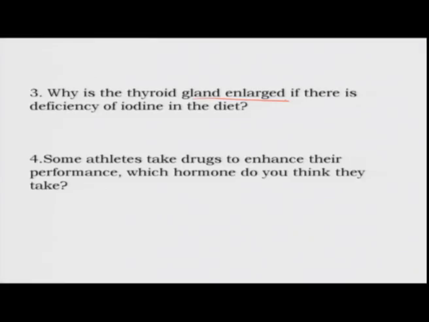But again, the body is sensing that there are low levels of thyroid hormone in the blood. What it does is it sends a feedback signal to the brain, and the hypothalamus and the pituitary will then release more thyroid stimulating hormone. And what does the thyroid stimulating hormone do? It causes the thyroid gland to become bigger in a futile effort to try and make more thyroid hormone, and therefore, you get an enlarged gland when you have a deficiency of iodine in the diet.